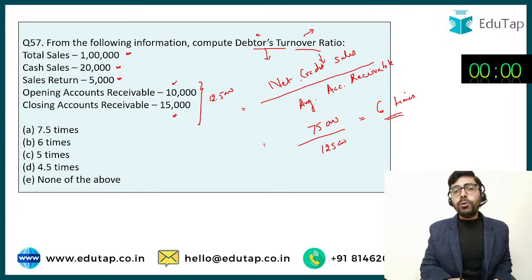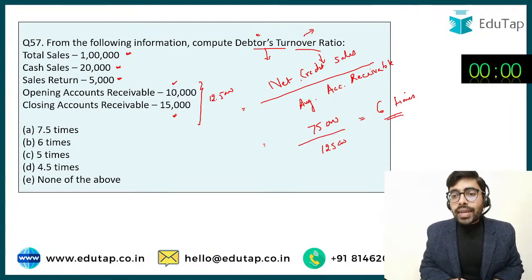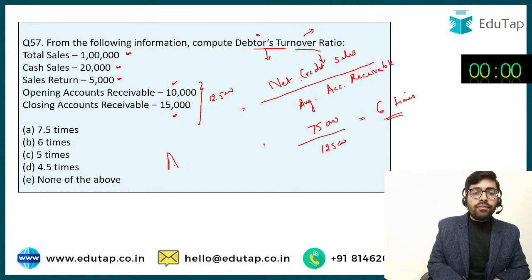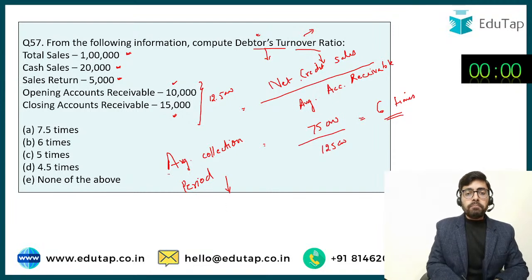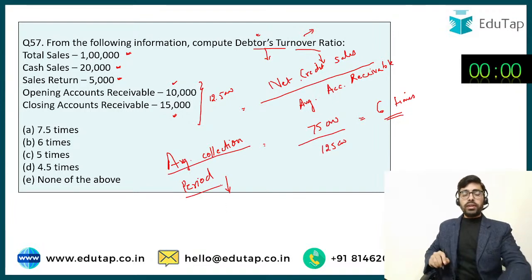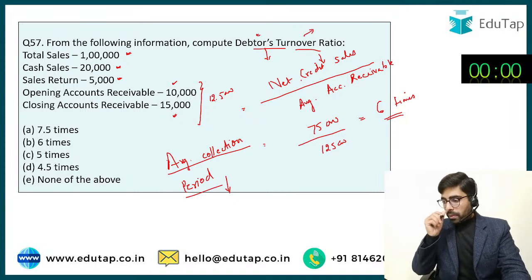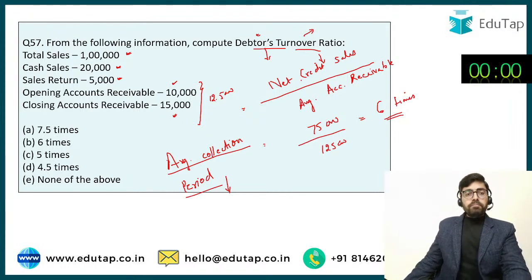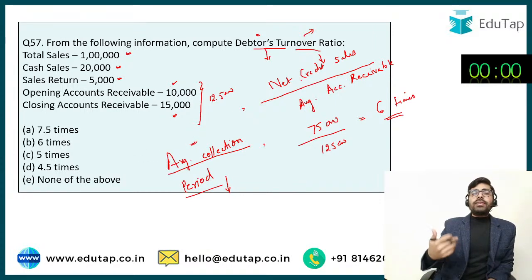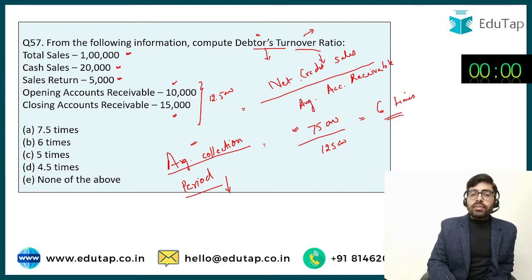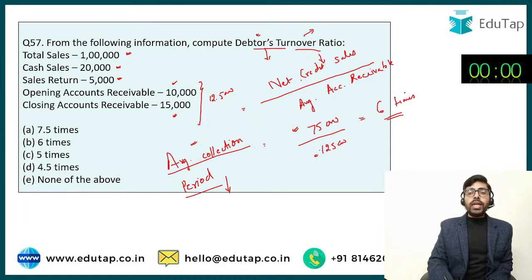And if I have to compute the average collection period, okay, let's see who can compute this average collection period. Average collection period निकाल कर बताइए. Assuming 360 days in the year, 360 days assume कीजिए during the year और मुझे average collection period निकाल कर बताइए. Average collection period का मतलब है कि आपको डेटर से कलेक्शन कितने पीरियड के बीच में हो जाती है. तो मेरी net credit sales जो है it is 75,000, but my average debtors are only 12,500.